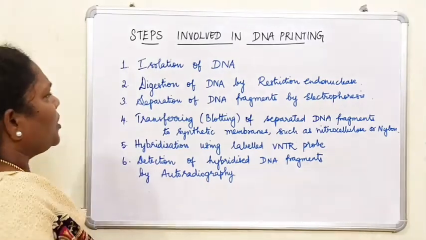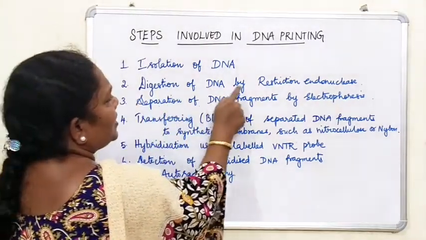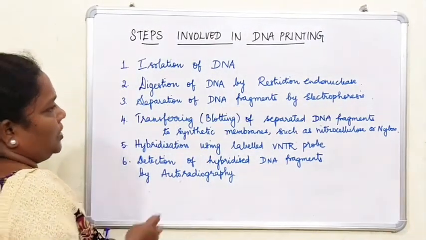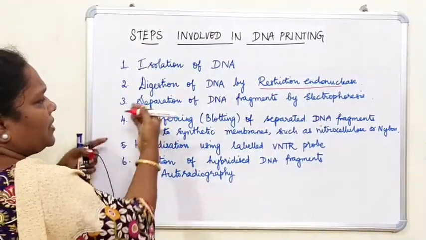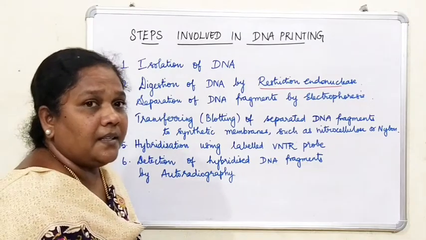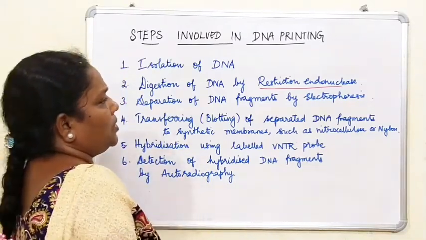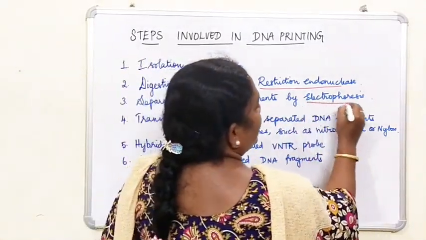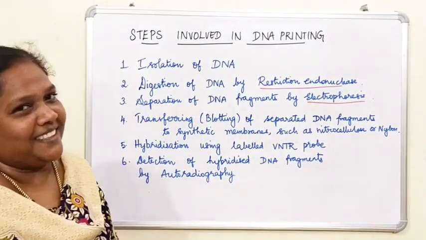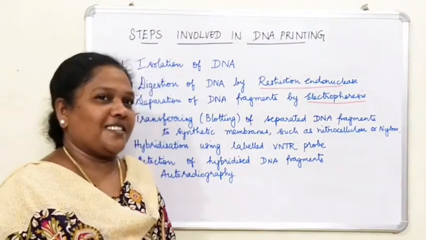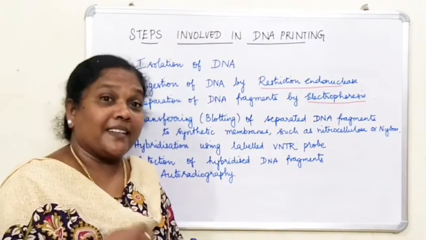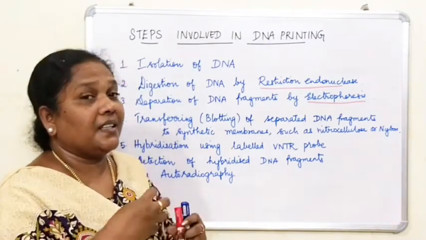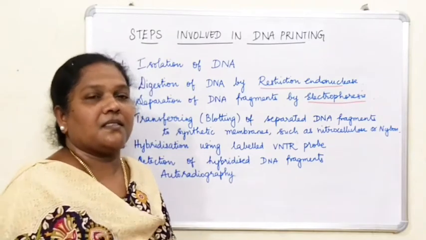Then what do I have to do next? Digestion of DNA by restriction endonuclease. So this will be the next step. After that, separation. You have to separate the DNA fragments. So what is that methodology? How can you separate the DNA fragments? With the help of the electrophoresis method, gel electrophoresis, using agarose gel. When you apply the electric field, the DNA fragments get separated as they move.